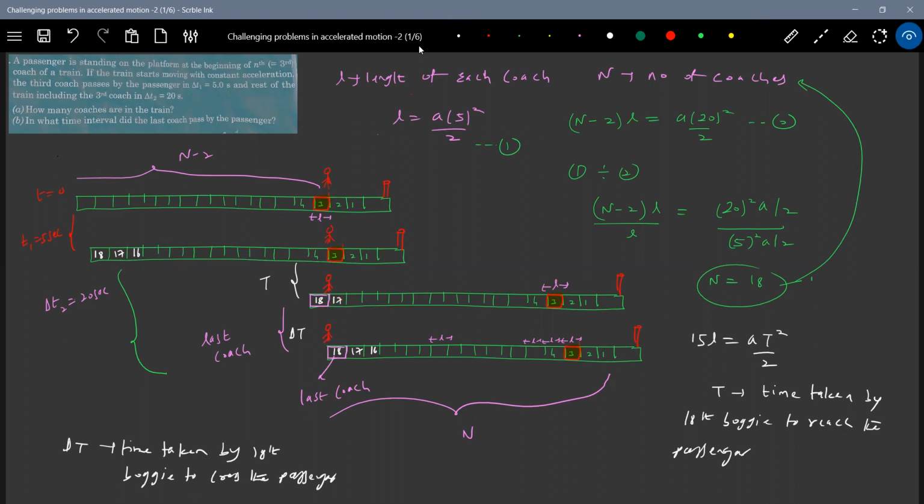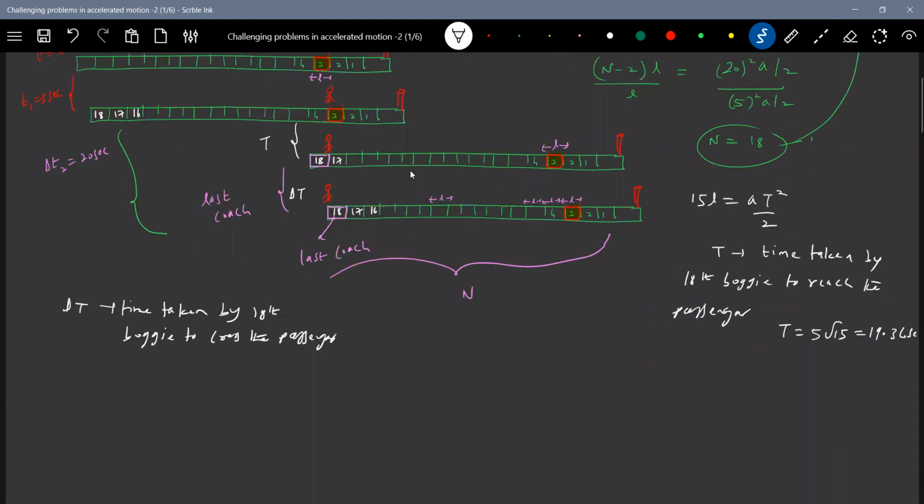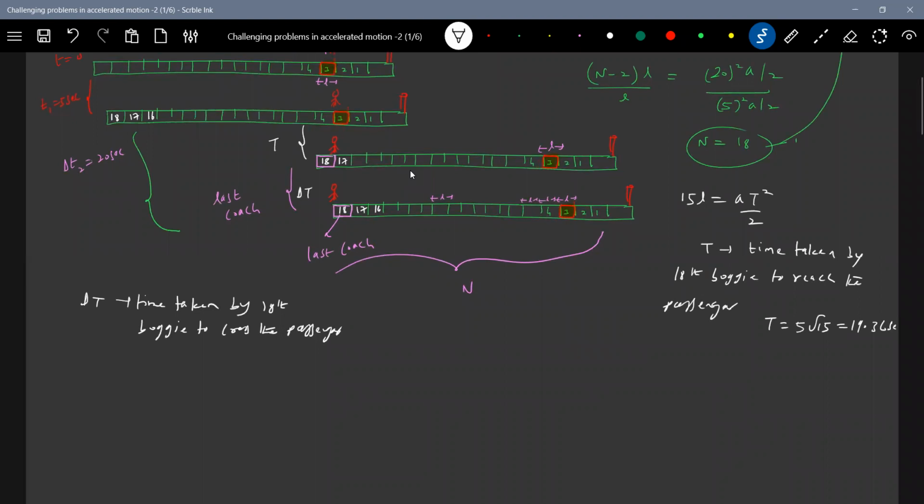So now, okay, we know L and A. So after solving this, we'll get the T, 19.36 seconds. So now delta T is what?